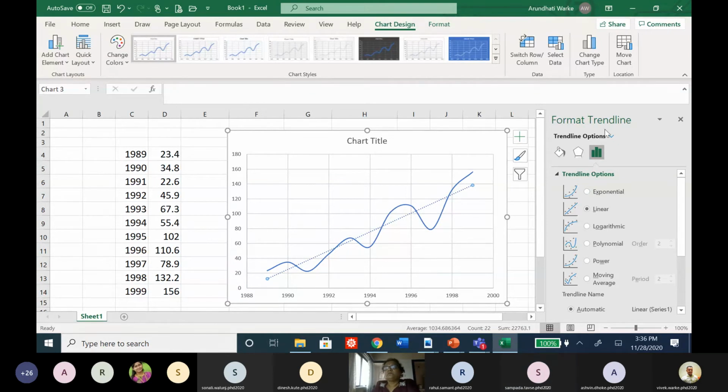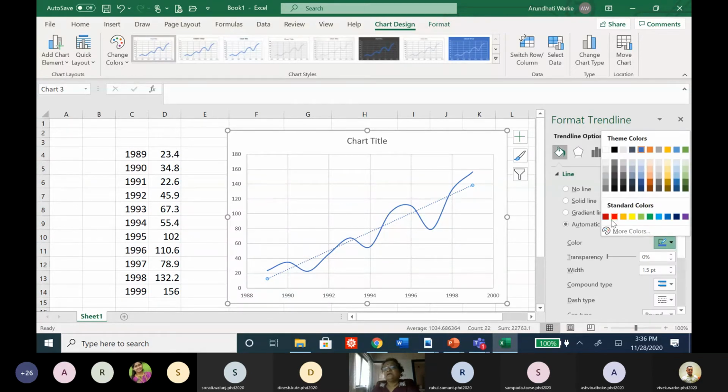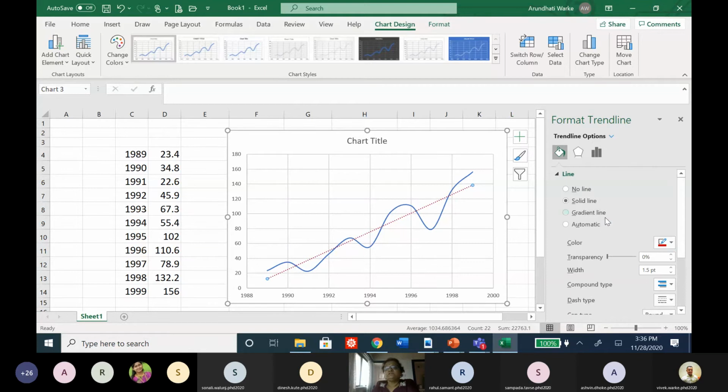In this format trend line option, I can select a color also. Let us take it as red so that it is visible to all. I can select the dash type. I'll consider it as say the thick line. Okay, now it is visible to all. Now I'll go back to this. This is a linear.